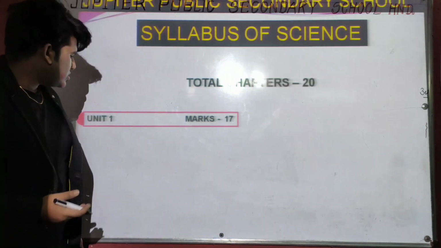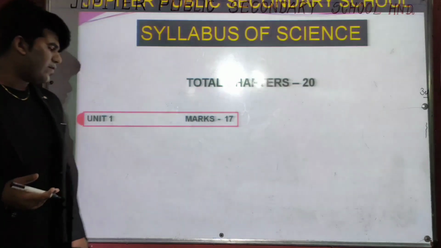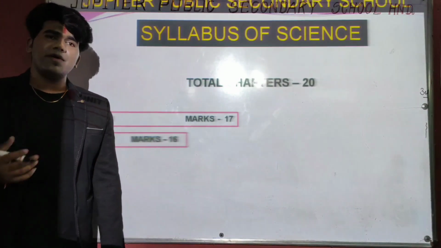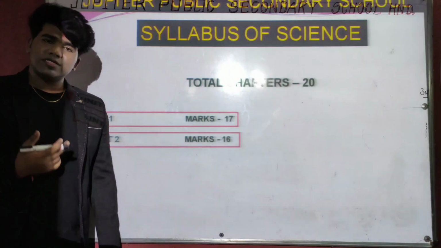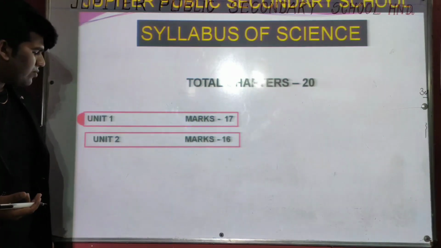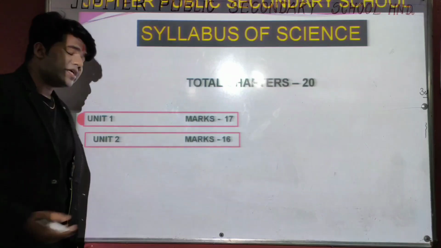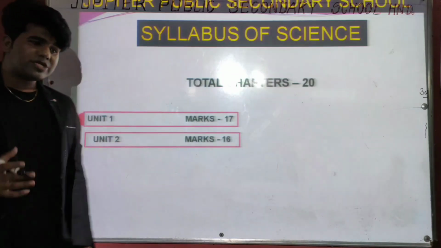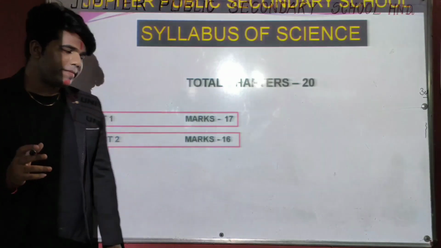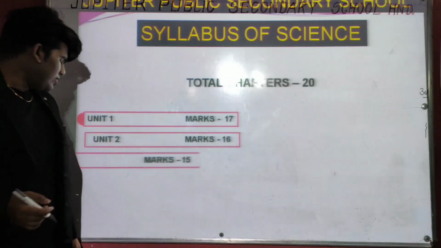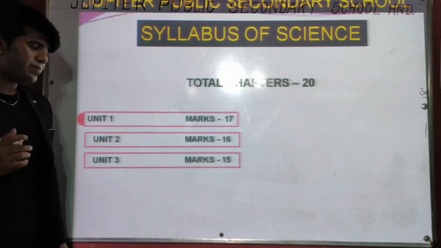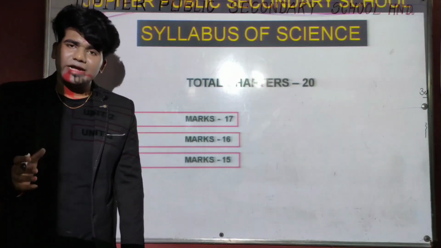Okay? Let's concentrate on the first unit, which carries a maximum of 17 marks. It means 17 marks out of 80 will come from this first unit. Let's discuss the second unit. The second unit carries a maximum of 16 marks. 16 marks of questions will come from this second unit out of 80. Let's concentrate on the third unit. The third unit carries a maximum of 15 marks out of 80.